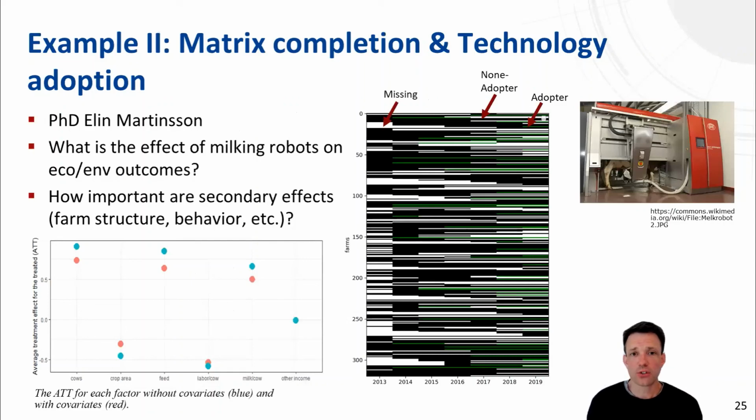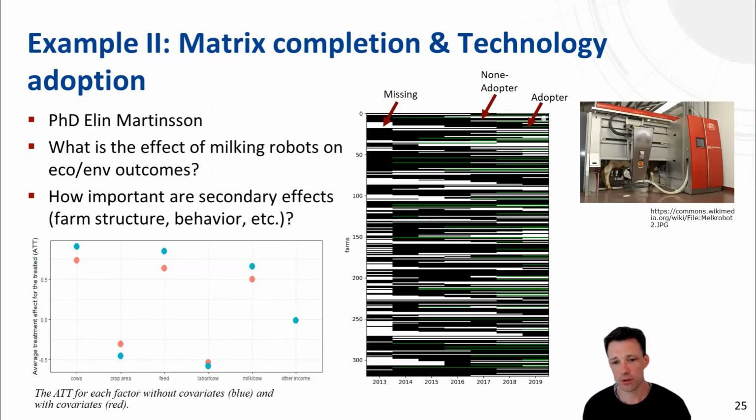In PhenoRob, we tried to apply that method in the PhD thesis of Elin Martinsen, which is about studying the effect of milking robots on environmental and economic outcomes. Particularly, we want to study to what extent there are secondary effects on farm structure and behavior. We have data for that for Norway, which is displayed here.